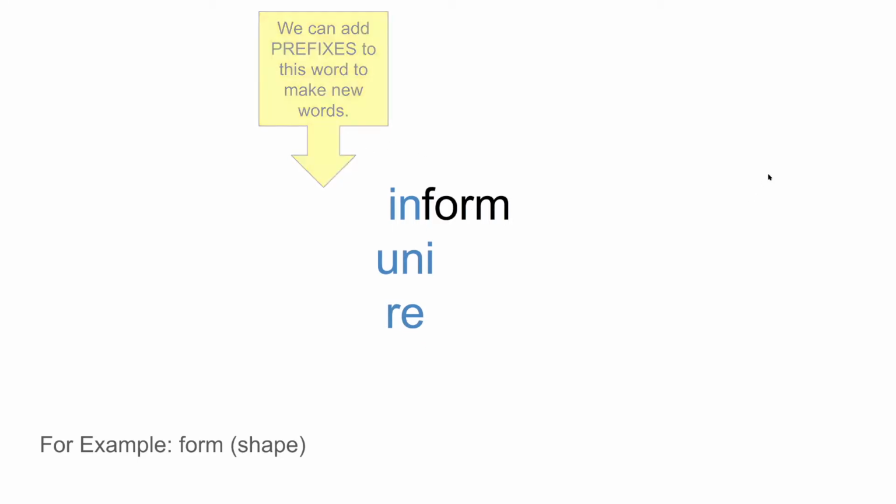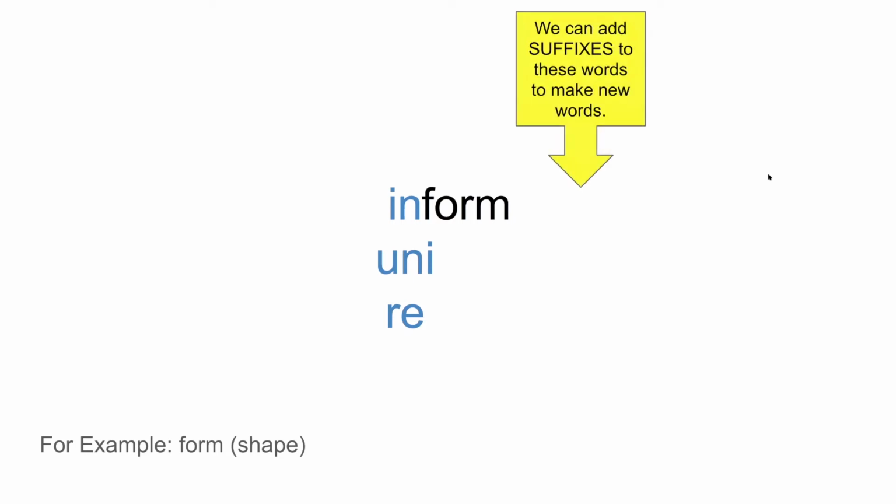Now, we can also put ideas at the end. So for example, remember we have suffixes. Suffixes are things we add at the ends of words, and those also can help make new words. So for example, I can put ation. Sometimes I can put ed. Sometimes I can even put er.